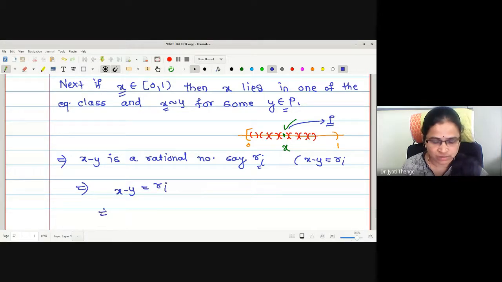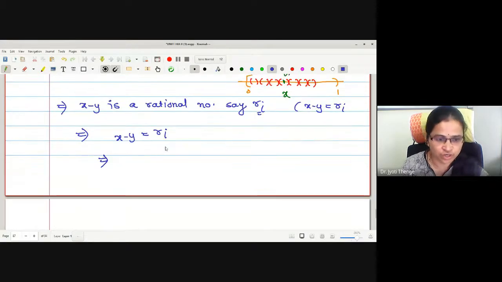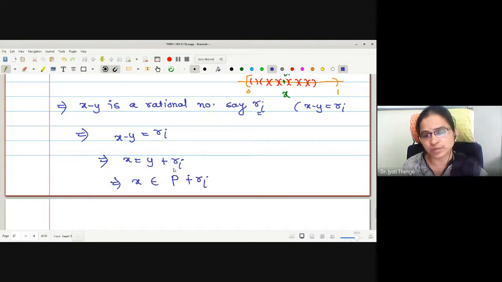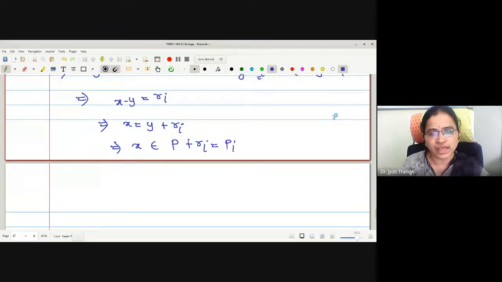The difference is a rational number Ri, therefore x is equal to y plus Ri. So x belongs to P sum modulo 1 with Ri, because on the set P we have defined sum modulo 1, and therefore this belongs to Pi. Therefore x belongs to Pi is the value we have obtained.